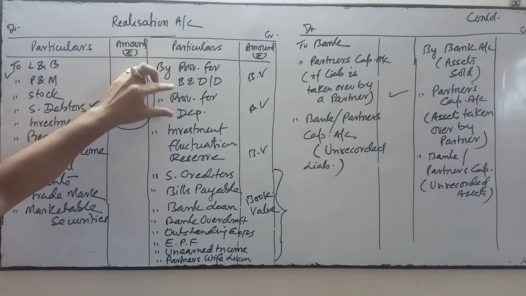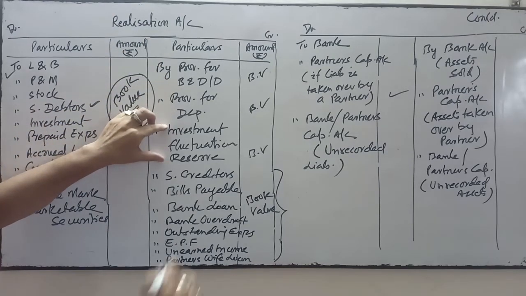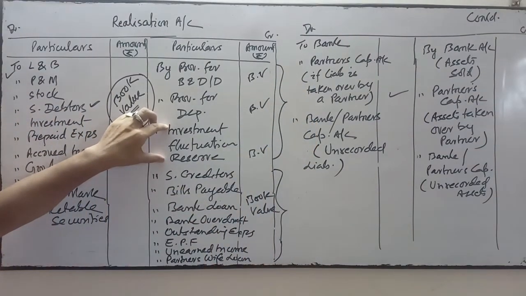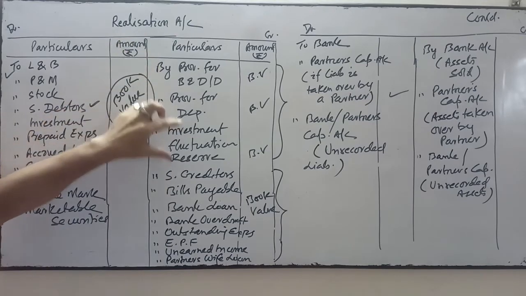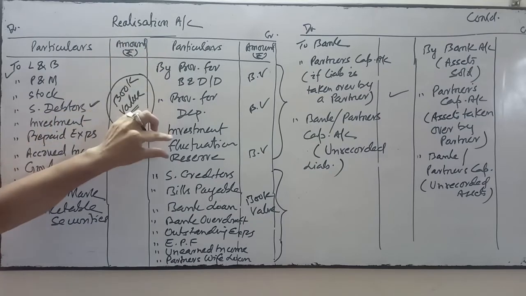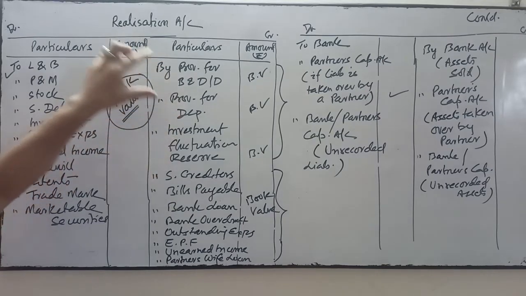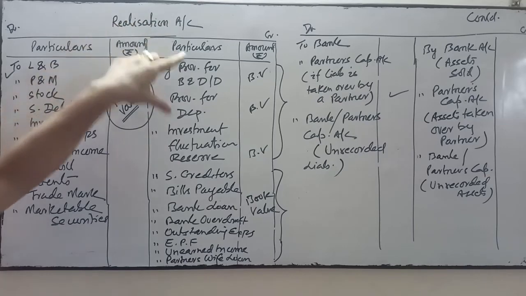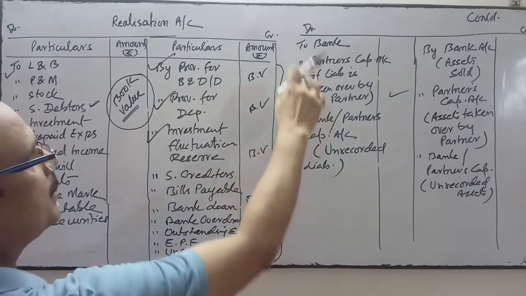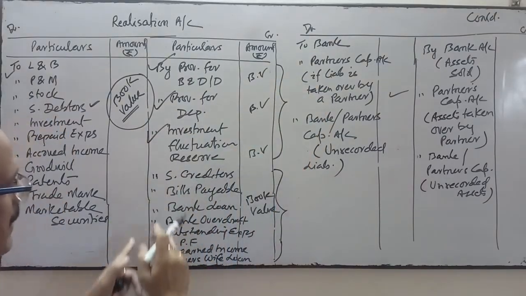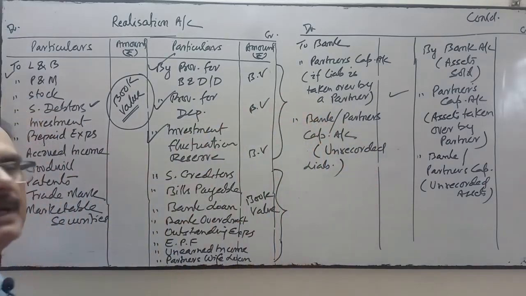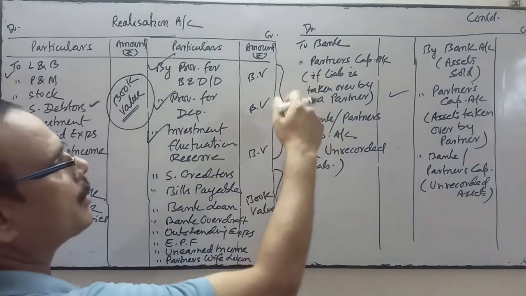Provision for doubtful debts, provision for depreciation and investment fluctuation fund, these three we are not going to pay. We have closed these only by transferring them to the realization account. This is not to be paid. Only to close this ledger we will transfer to the realization account. We will only pay external liabilities and unrecorded liabilities.